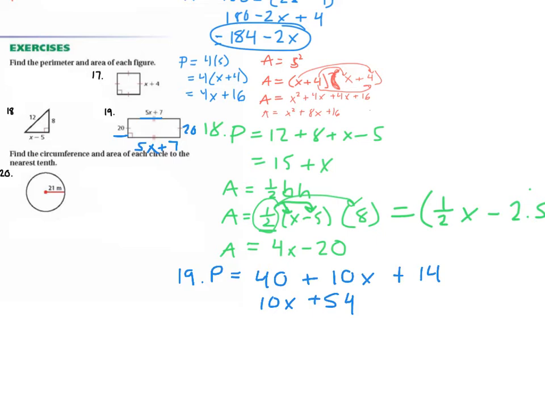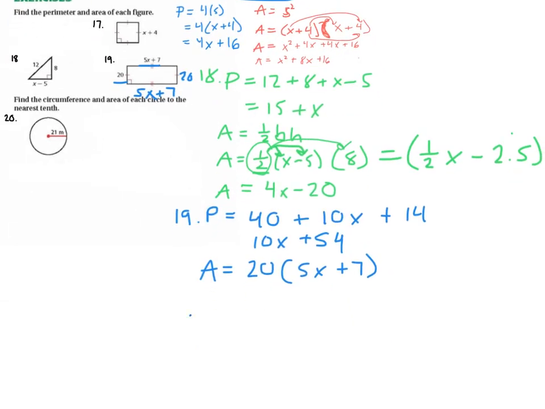So that's our perimeter. How do we find the area of a rectangle? Length times width. So we would do 20 times 5x plus 7. So for the area, we're going to get 100x plus 140.